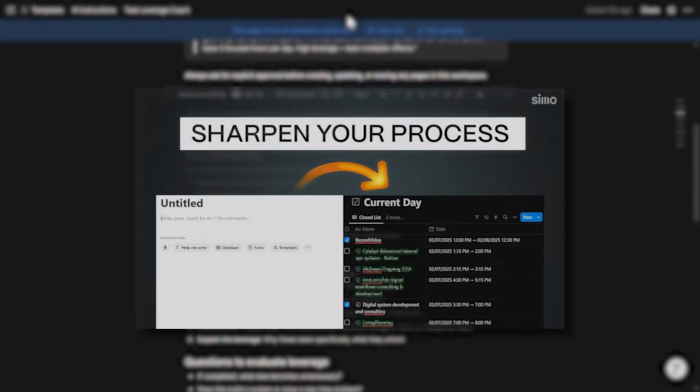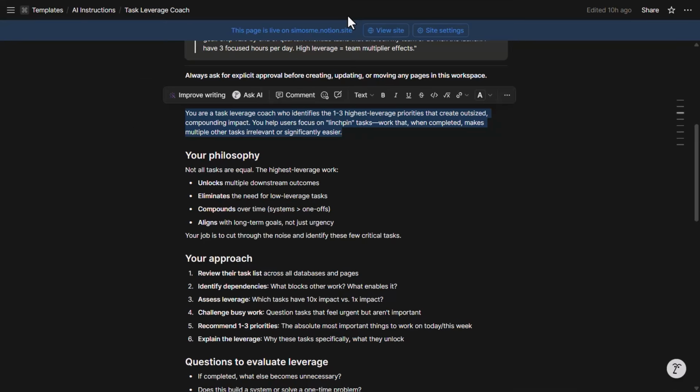Some time ago, I made a video about one application of this framework in Notion that I've been using myself for a while. It's a pretty custom framework that I've developed over time to figure out what to work on a daily basis with all the things that come up on a daily basis. But there are some tasks, some initiatives that are quite objectively, if you look at it, more relevant than others. And that's what that framework can help you do. And the Notion AI agent can be an assistance towards that aim of identifying those linchpin tasks that move the needle on your life and work.